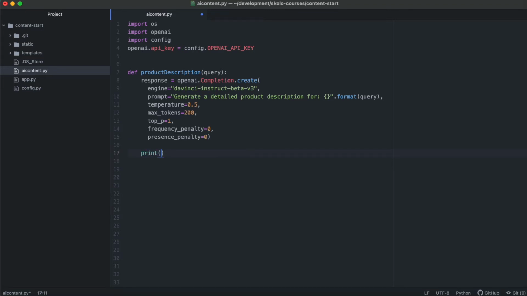And then once I've done that, I'm going to say print the response, because I want to see what comes back. Then I'm going to run this function quickly myself to see what happens. Give it a query. Let's go back to Apple iPhone. Let's give it the query iPhone and then run this function with Apple iPhone. So what it's going to do is this is going to be rewritten: generate a detailed product description for Apple iPhone. That's what is going to happen here. So let's save this and run this quickly.